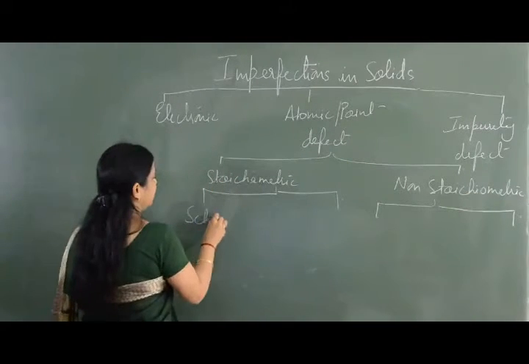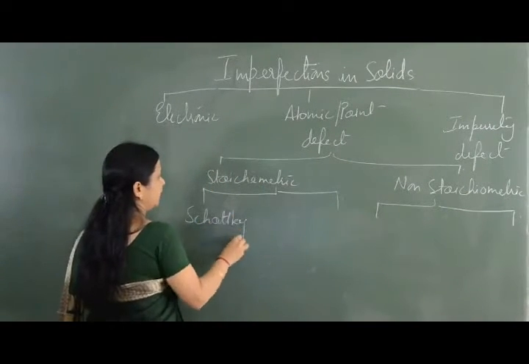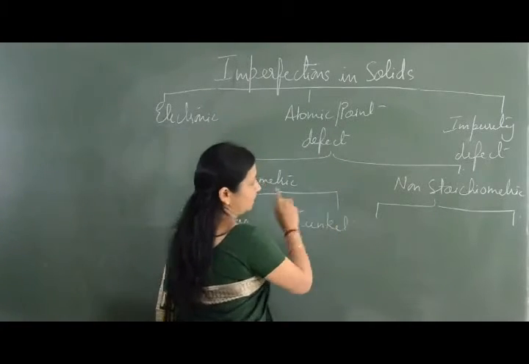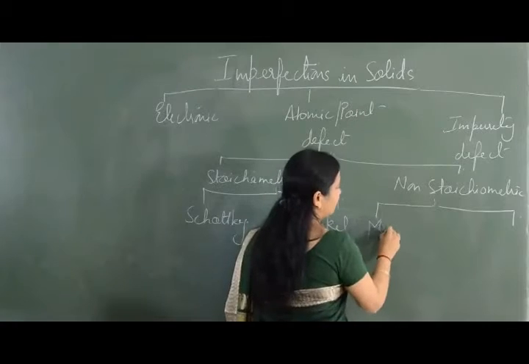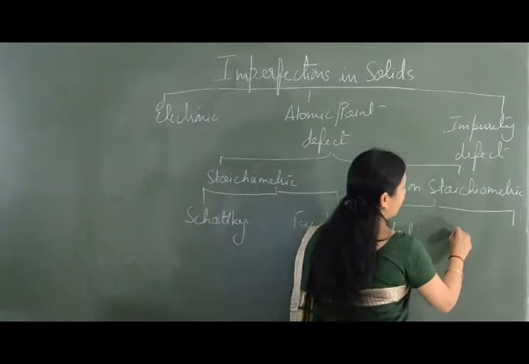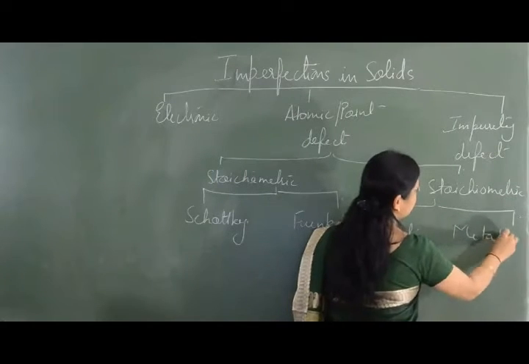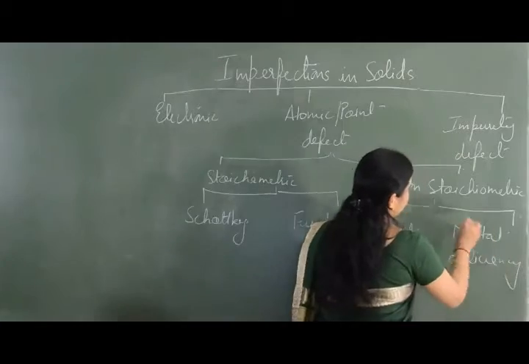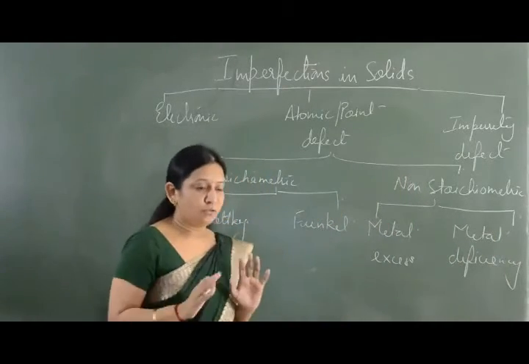Stoichiometric defects are Schottky and Frenkel defects, whereas non-stoichiometric are metal excess or metal deficiency. So this is a broad classification of imperfections.